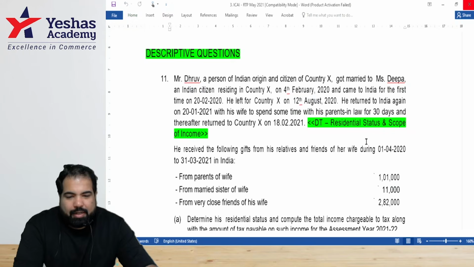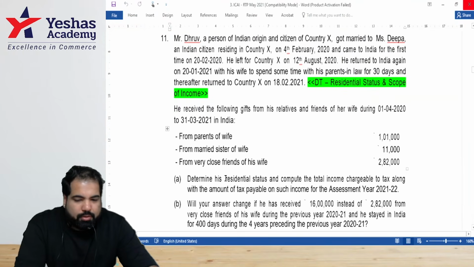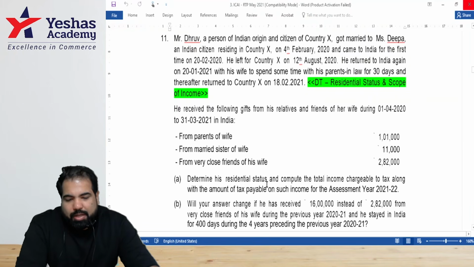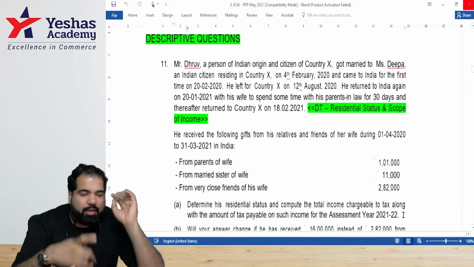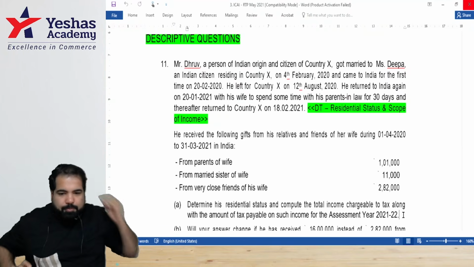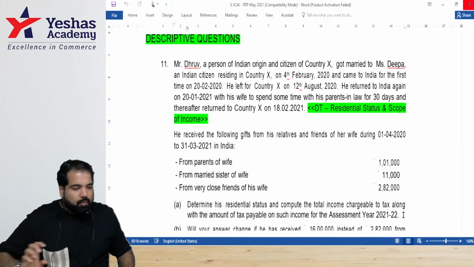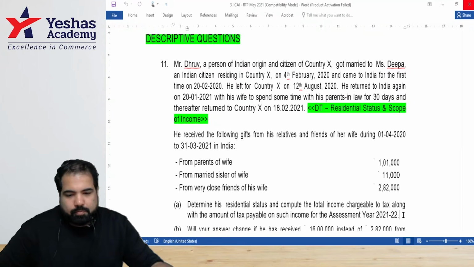Okay. Everyone, let's read. It's a slightly tricky question. There are two parts to it. We'll address the first part. Determine his residential status, not his wife's, guys, only his residential status, and compute the total income chargeable to tax. Along with the amount of tax, no, we'll not calculate the amount of tax. Everyone, over to y'all. It's right now 6:27. The next 3 minutes are yours to find out residential status and total income. People online, same goes for y'all as well. Keep timing yourself. He's a PIO. So some exceptions, guys.